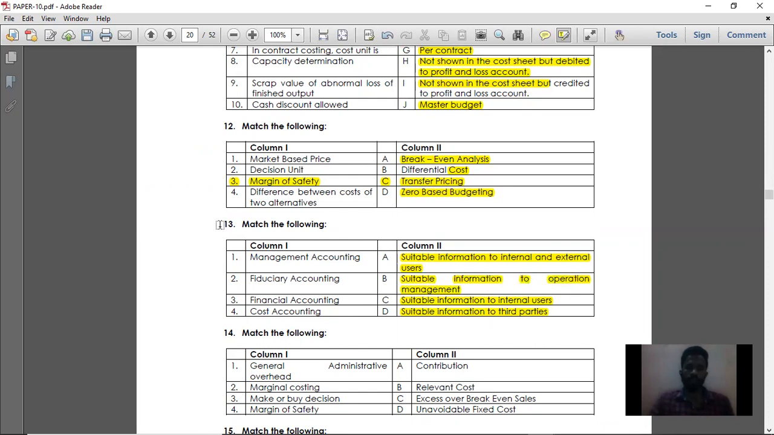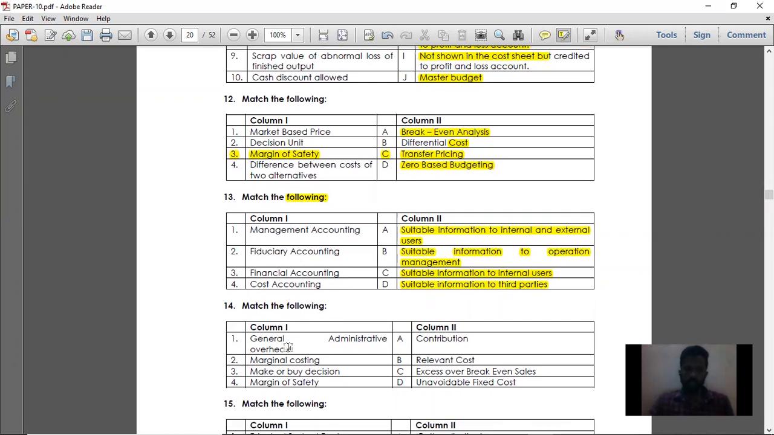This is very important. Match the following actually. Question number 13 is very important. Match the following. Management accounting is useful for internal users. Fiduciary accounting is useful for third parties. Financial accounting is useful for both internal and external users, and cost accounting is useful for operation management.